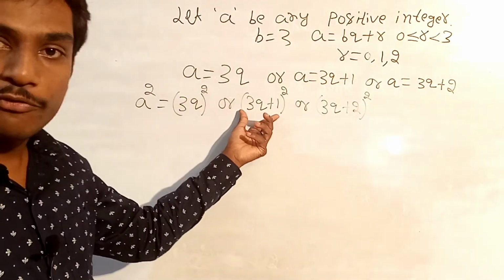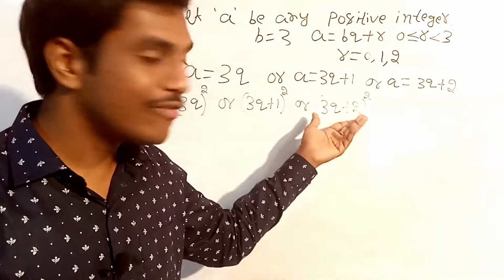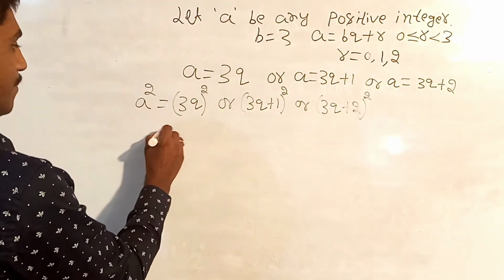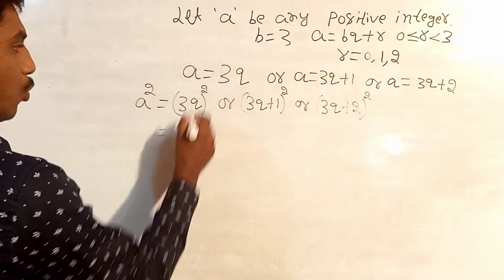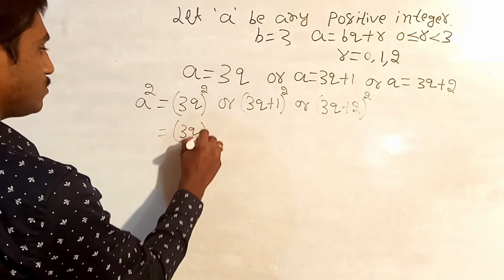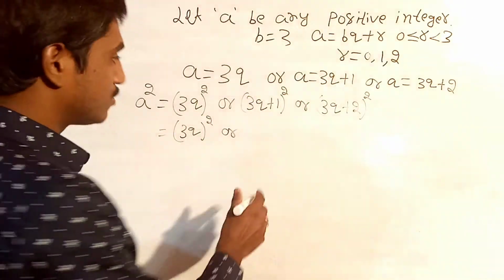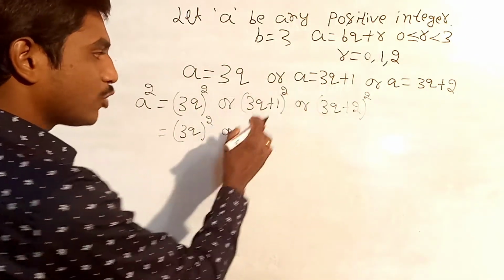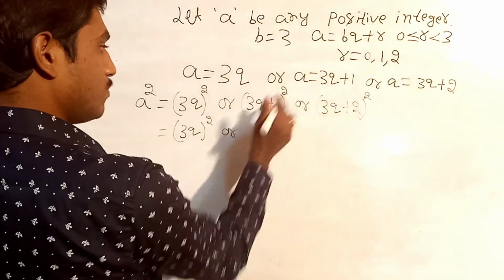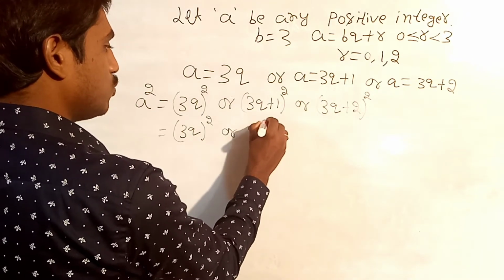Here 3q plus 1 whole square is of the form a plus b whole square, and 3q plus 2 whole square also, so we will expand this. 3q whole square we will keep as it is for now. For a plus b whole square, where a is 3q, a square means 3q square, which is 9q square.